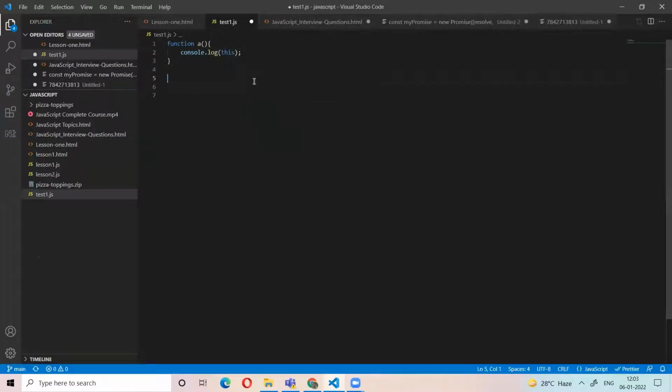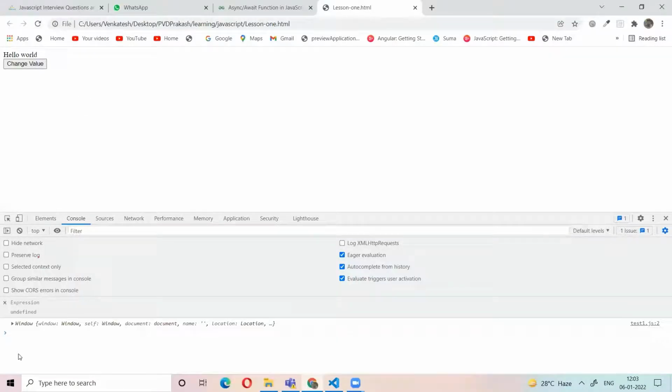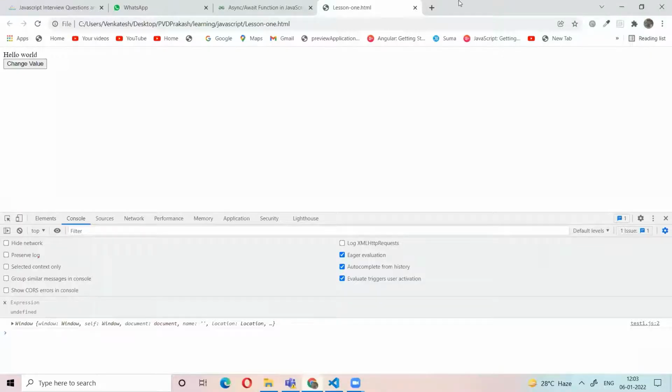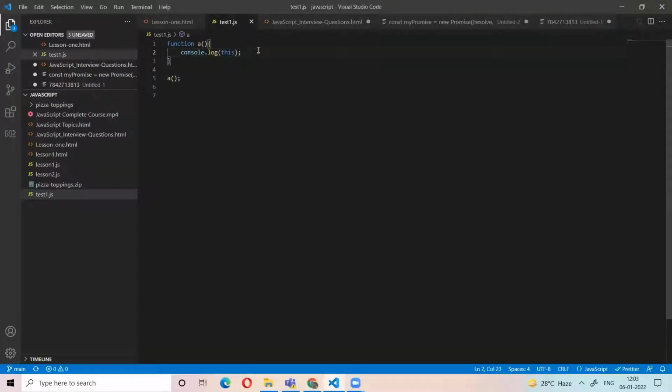Now I call the A function. So here, in a function, if you use this, it means the total window object. In a normal function, this refers to the complete window object.